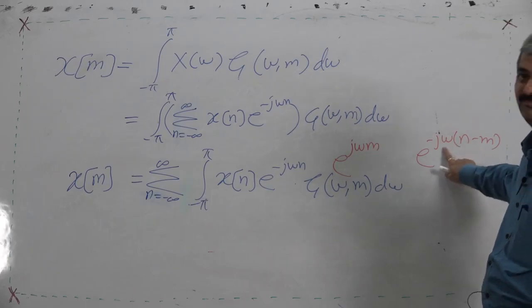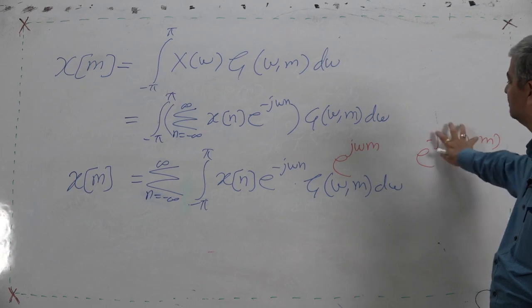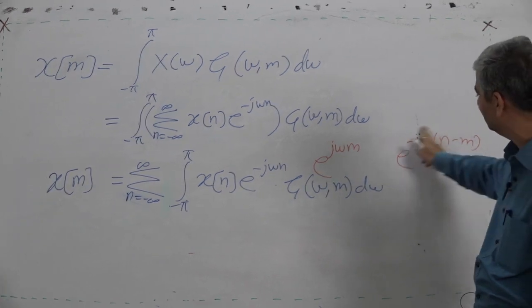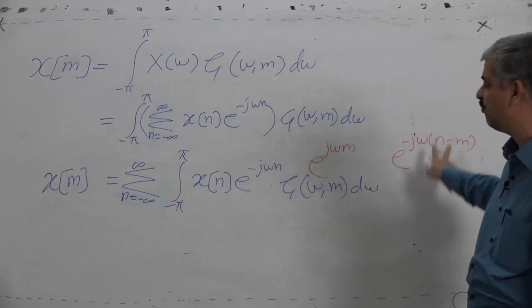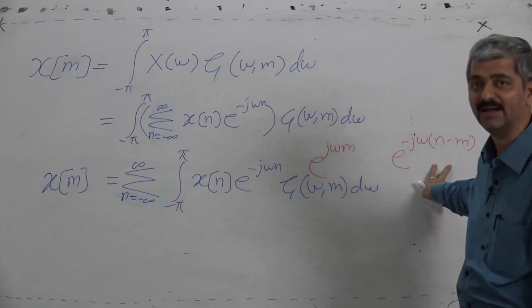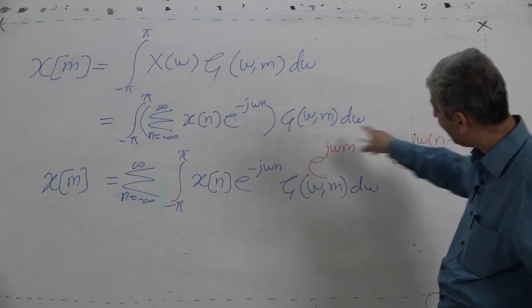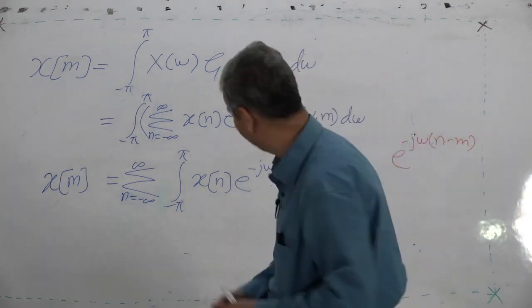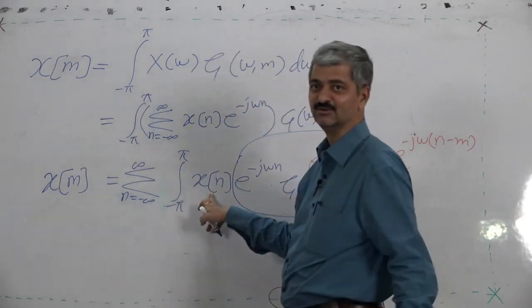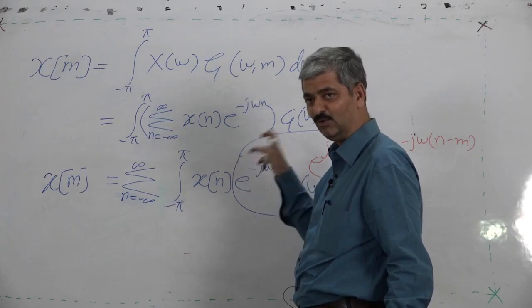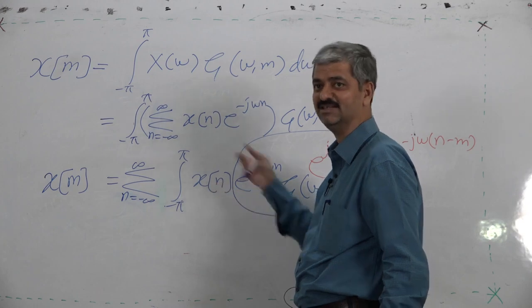For n equal to m, the entire index becomes 0, so this becomes 1. And when it becomes 1, integration of 1 d omega from minus pi to pi is 2 pi. So, this integration becomes 2 pi. And this is x[n]. So, for m equal to n, this is x[m], and for n other than m it is 0.